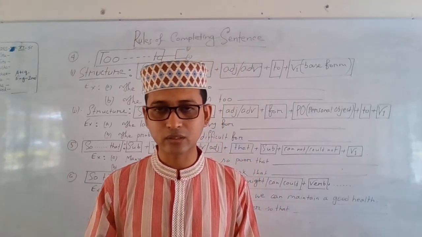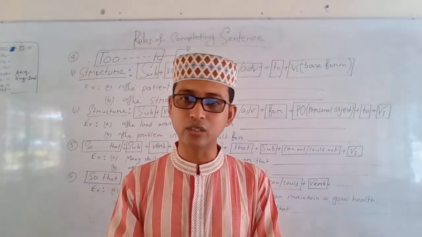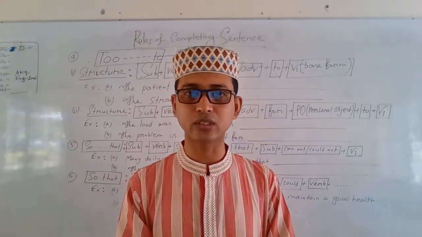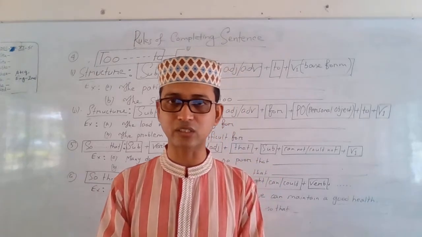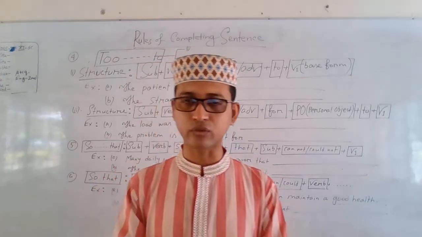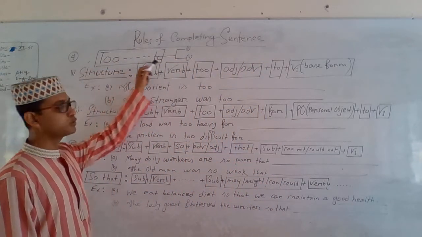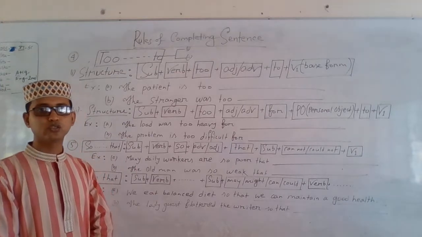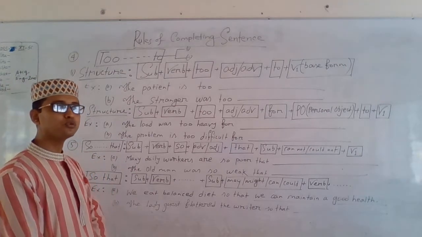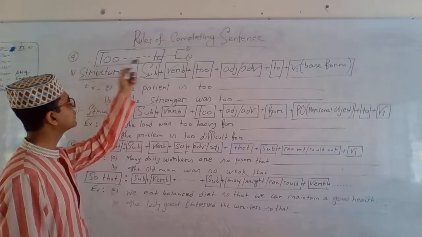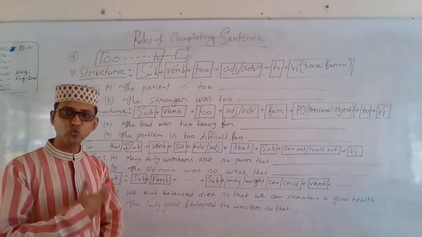Dear students, like the previous class, today we will discuss some other rules of completing sentences. Let us concentrate. To complete a sentence, we have to use this structure in two ways.